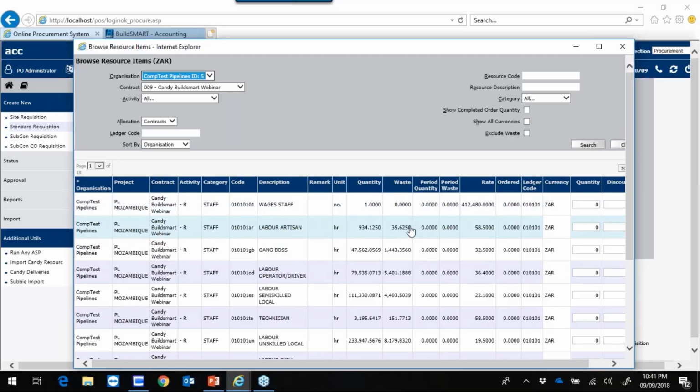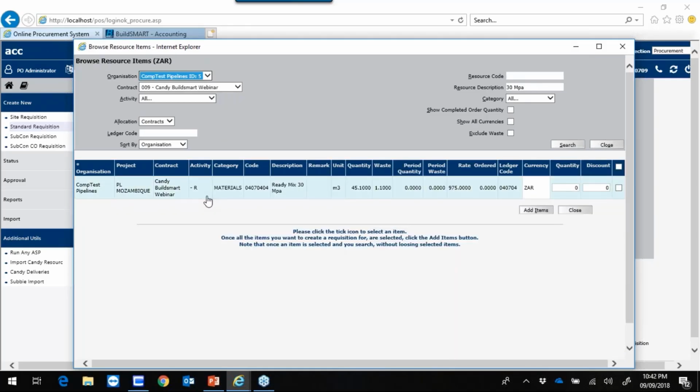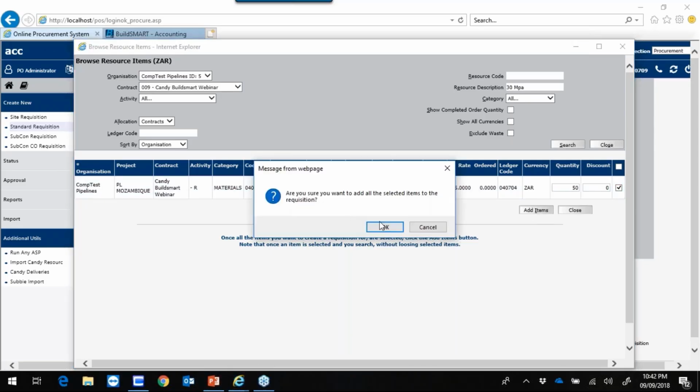I'm now going to create a requisition for 30 MPa concrete, so I'm going to go to the resource description, type in 30 MPa and click on search. Now you can see that there's an allowable quantity of 45.1 cubes, a wastage of 1.1. Therefore, if I try to create a requisition for 50 cubes, I will not be able to create the requisition live. So if I type in 50, add item, click on OK, the tendered quantity has been reached.